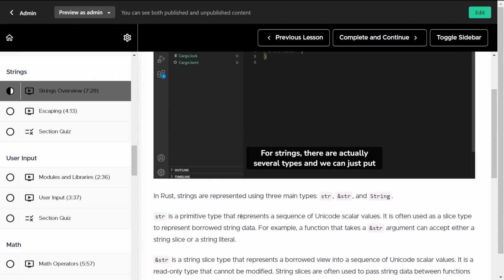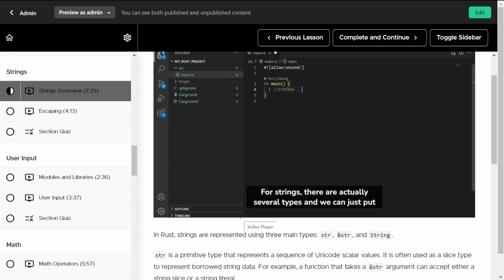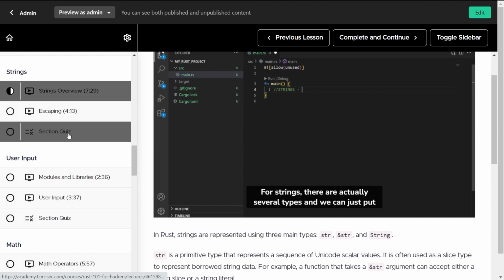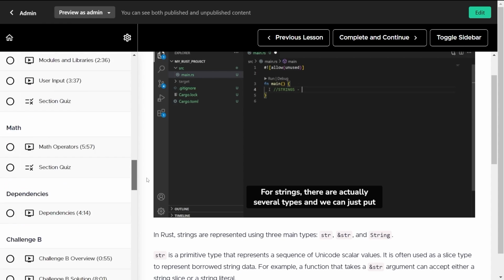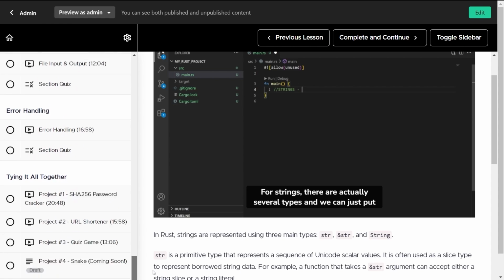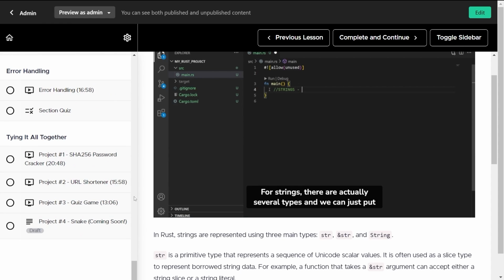That way you're having different forms of learning, both video-based and written-based learning, along with the quizzes that come with each section. The overall goal by the end of this is that you have a foundational knowledge for Rust. You learn all these items, then you start to build out projects, and you have challenges where you're forced to do it on your own and see if you can put things together based on what you learn. My goal for you by the time you walk away is that you have a very strong foundation that if you wanted to build upon this and go out and be a full-time Rust programmer, you absolutely could.